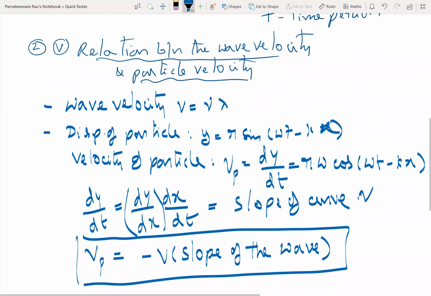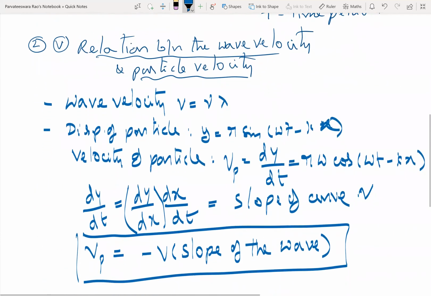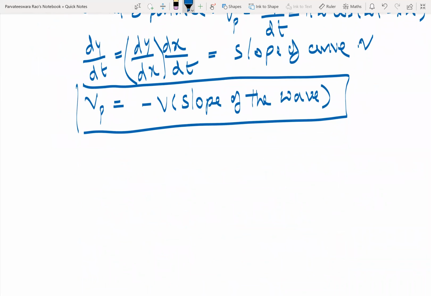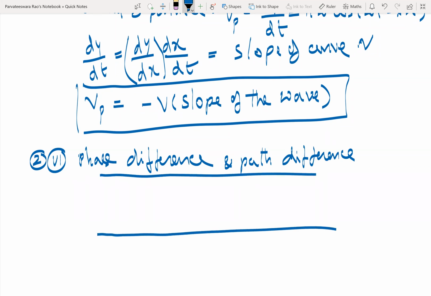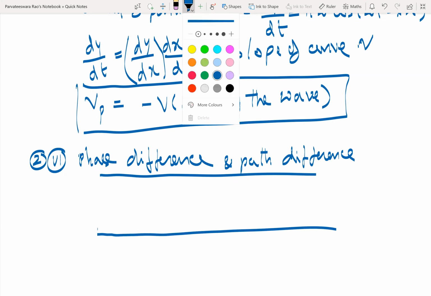Next is last relation. Relation between phase difference and path difference. So here is the wave advancing through the medium.